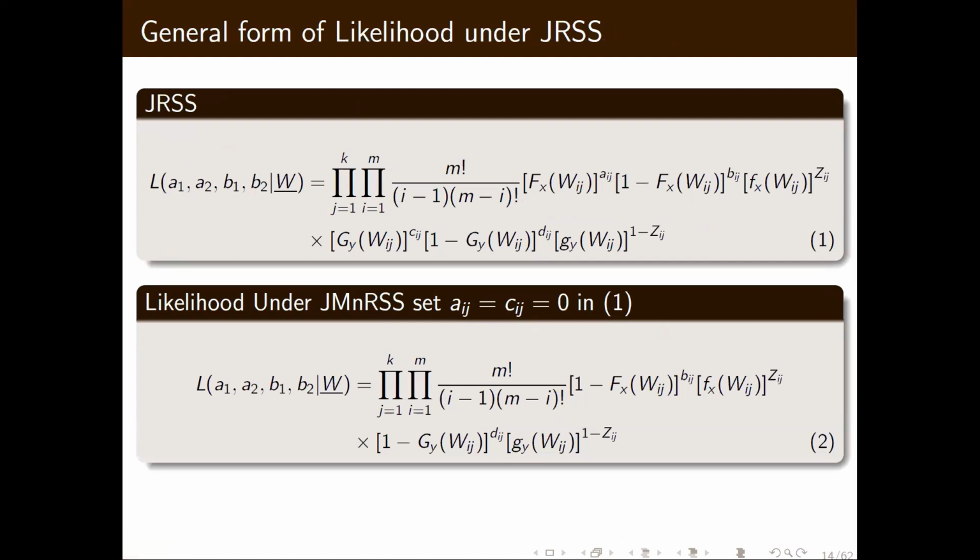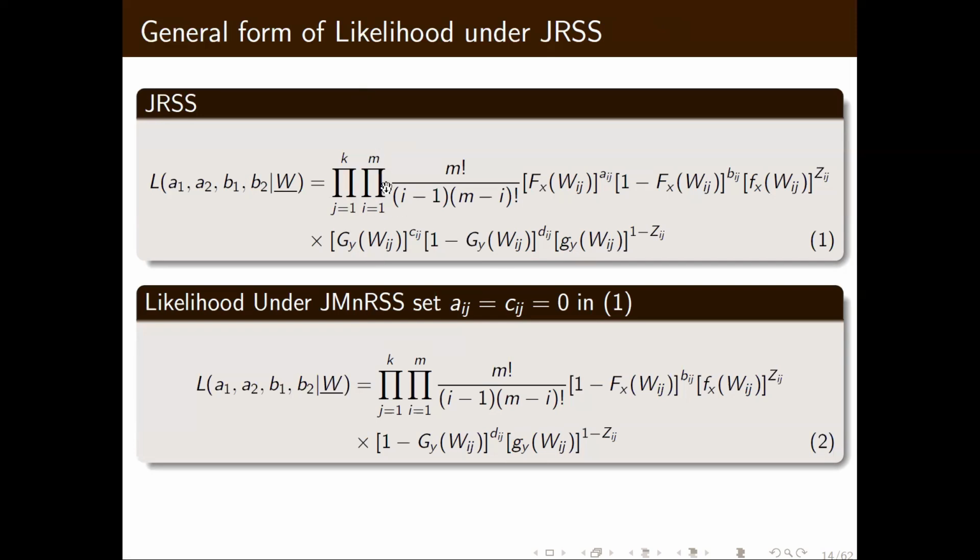Now we have a likelihood from that, because as I said, we have M units, and I am trying to select the ith unit from this M. The ith observation is nothing but my order statistic. So I am applying the concept of the ith order statistic. Here capital FX is the CDF of population X, and small fx is the PDF of population X, and capital GY is the CDF of population Y, and small gy is the PDF of this. Here in total I have MK observations.